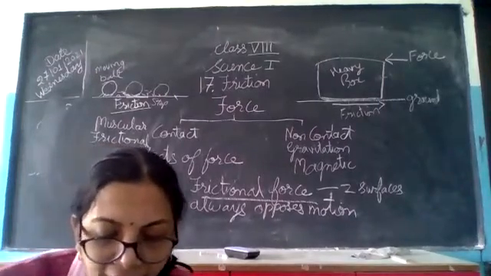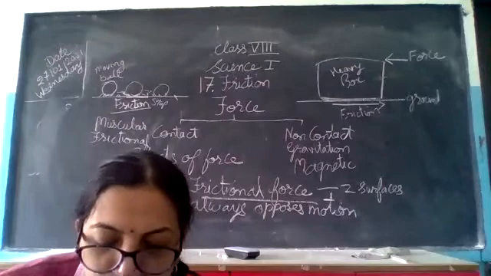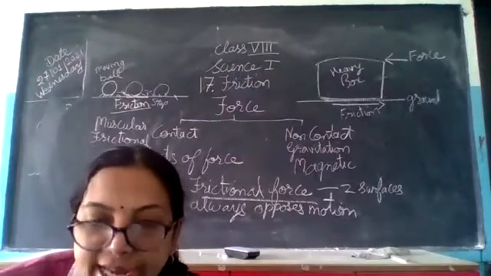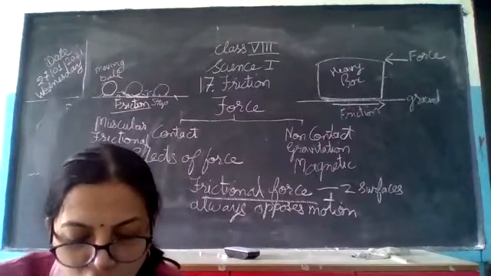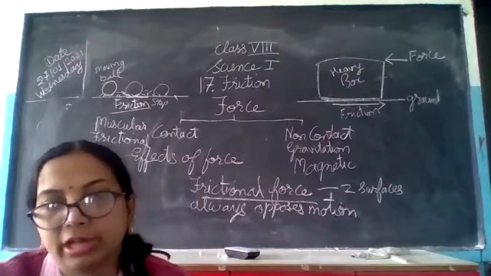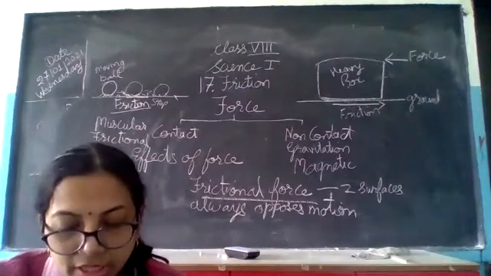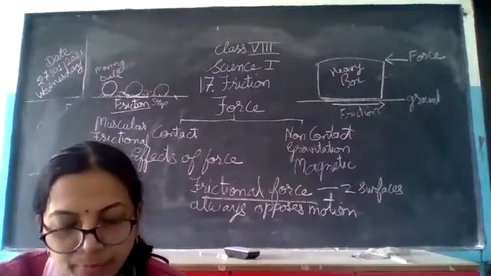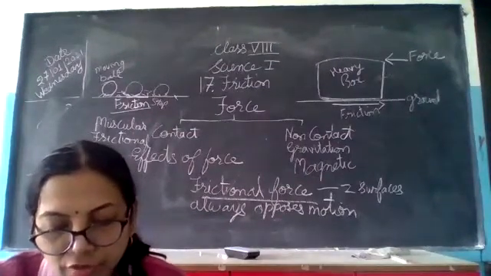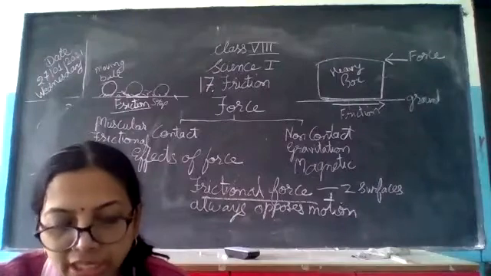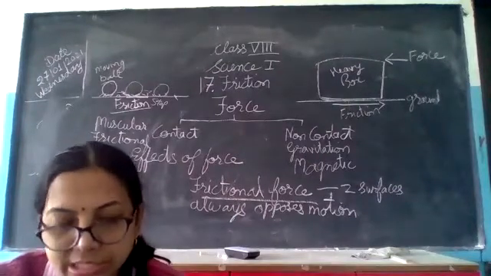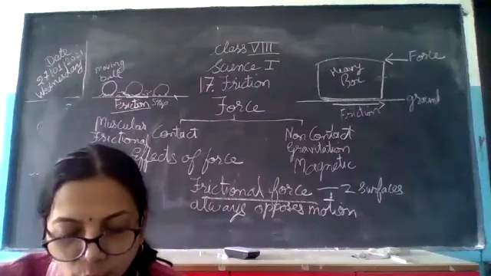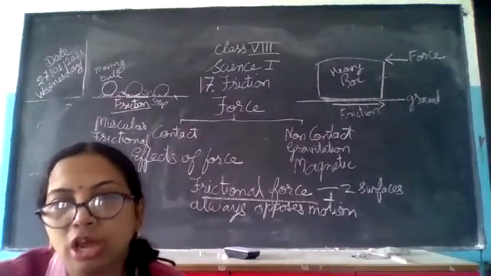If forces act on an object from two opposite sides, the movement of the object depends on the magnitude of the greater force. For example, when we push a heavy object with a force of 20 Newton from both sides, the object will not move at all.